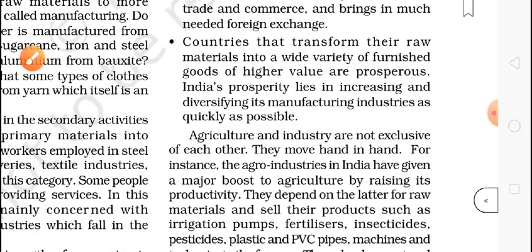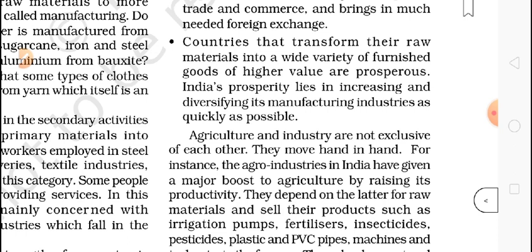Countries that transform their raw material into a wide variety of finished goods of higher value prosper. India's prosperity lies in increasing and diversifying its manufacturing industry as quickly as possible. They are saying the same thing.